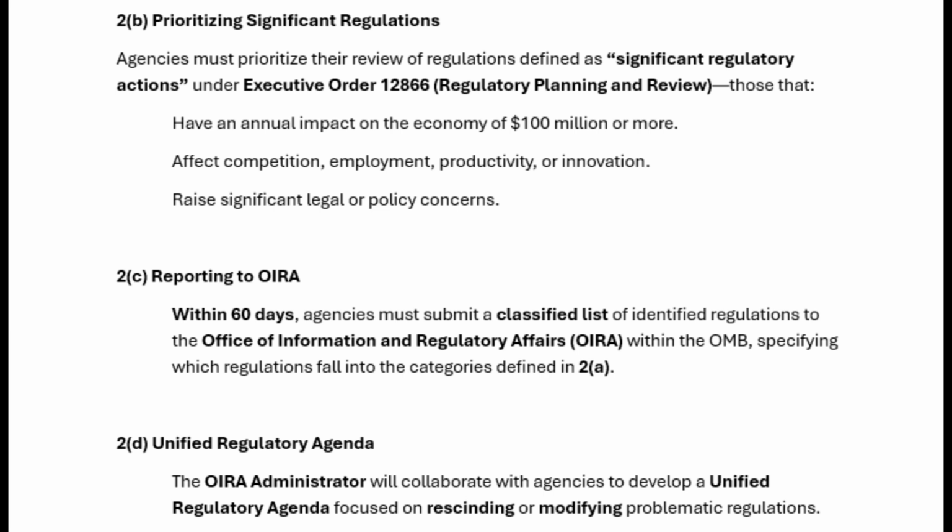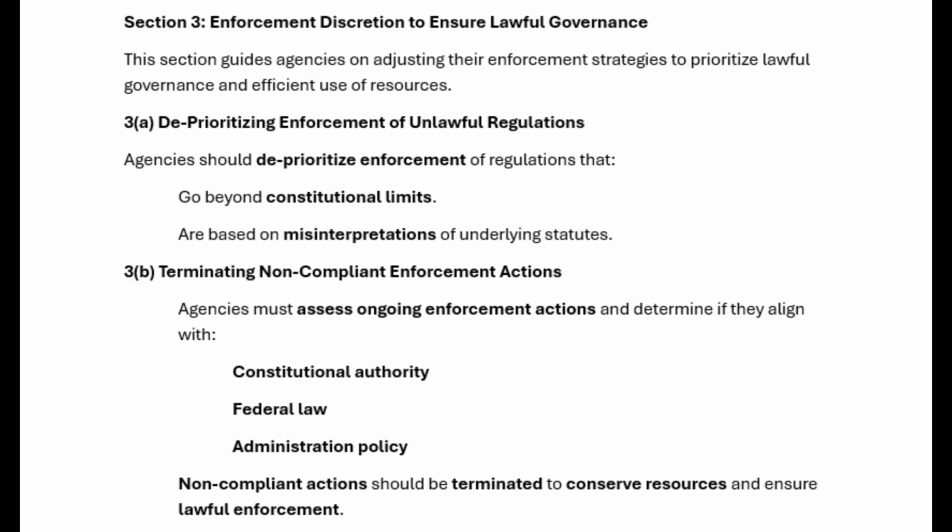Information and Regulatory Affairs (OIRA) within the OMB, specifying which regulations fall into the categories defined in 2A. 2D. Unified Regulatory Agenda. The OIRA administrator will collaborate with agencies to develop a unified regulatory agenda focused on rescinding or modifying problematic regulations. Section 3. Enforcement discretion to ensure lawful governance. This section guides agencies on adjusting their enforcement strategies to prioritize lawful governance and efficient use of resources.